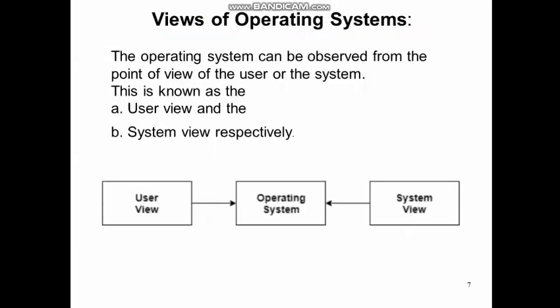Now next we are going to discuss the views of the operating system. There are two types of views, the first is the user view and the second is the system view. User view means how the users are going to view the operating system. Now let us understand what we mean by user view.